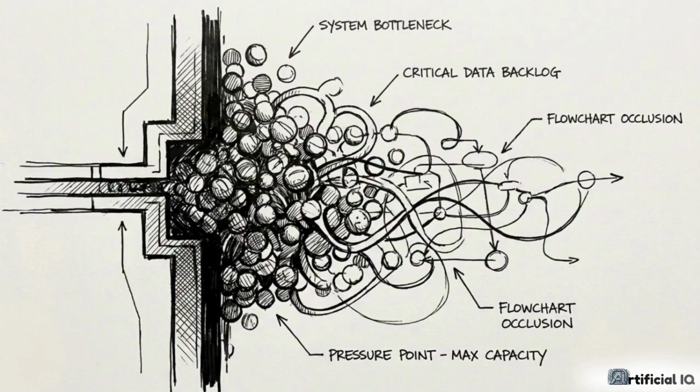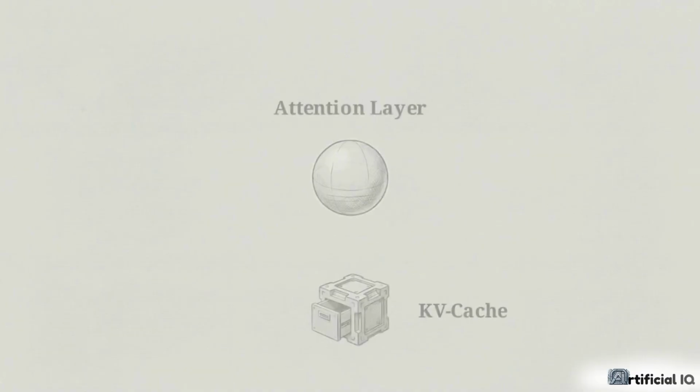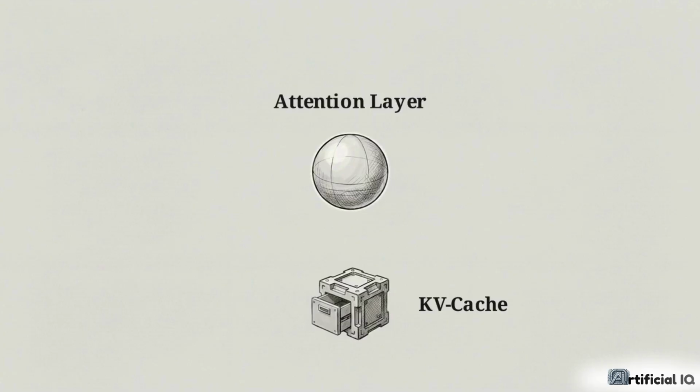With position solved, the system hits another wall during inference. Generating text auto-regressively means the model must recalculate attention for the entire prior sequence just to predict the very next word. To eliminate this redundant calculation, engineers implement a KV cache. As tokens are processed, their keys and values are saved into a dedicated memory buffer.